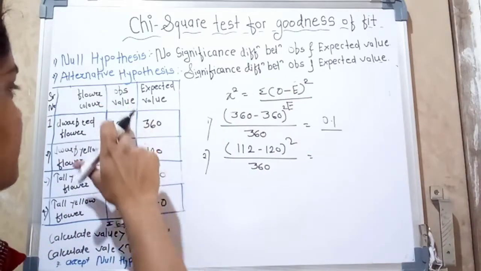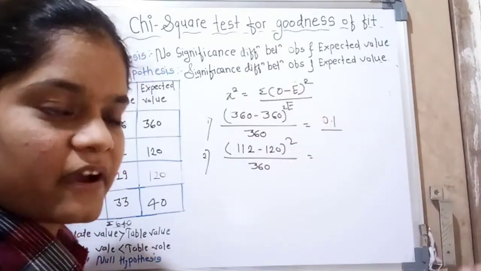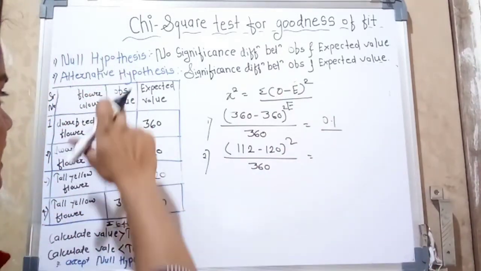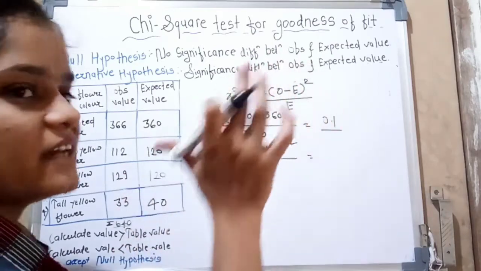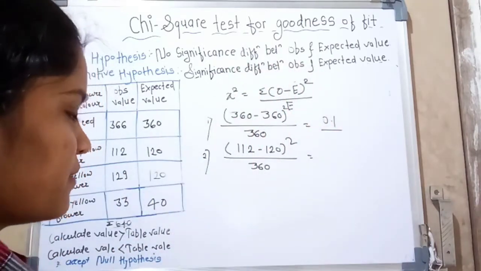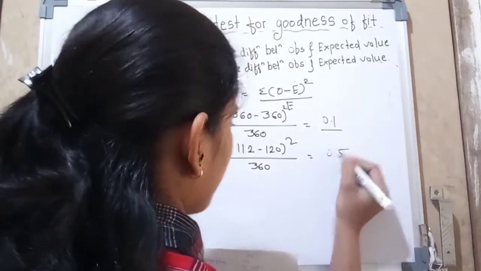Let's see. O means observed value, E means expected value. So here we already calculated this observed value and this expected value, just put them in that formula, nothing else. Okay, so now tell me this answer, which is 0.5.